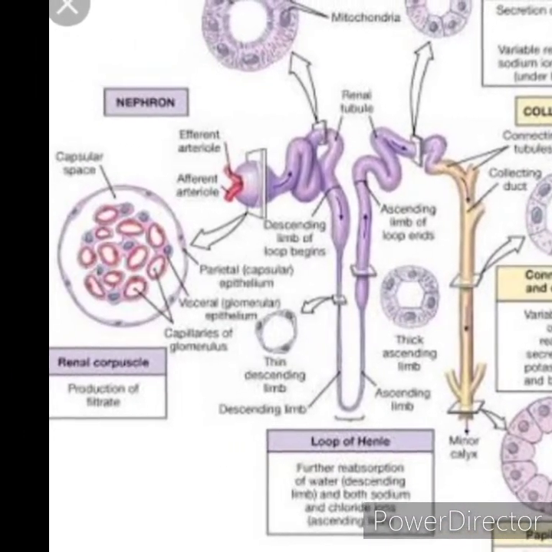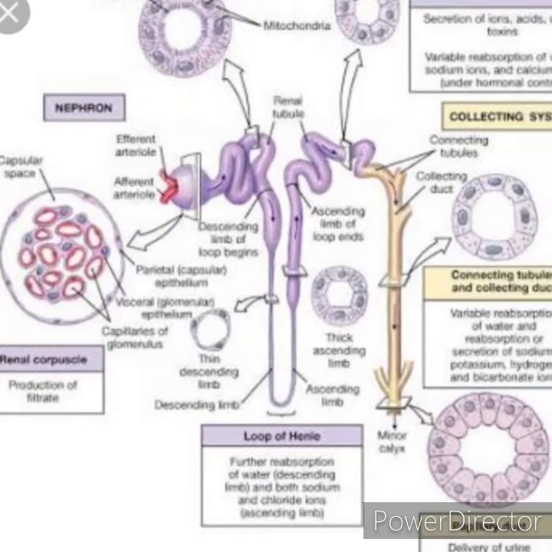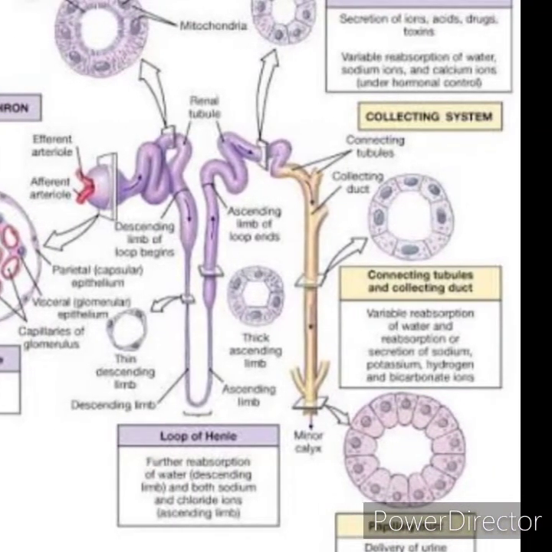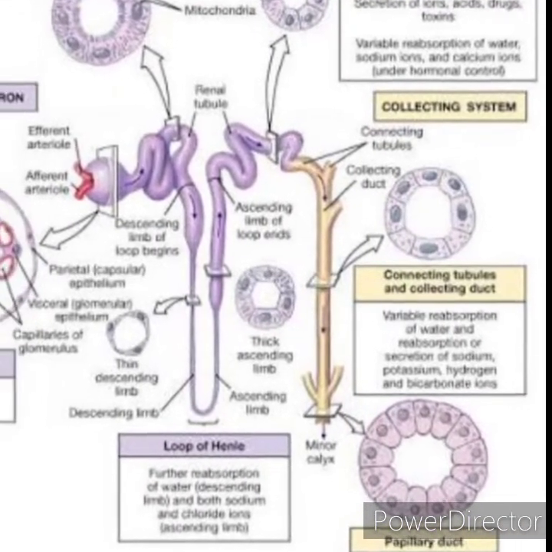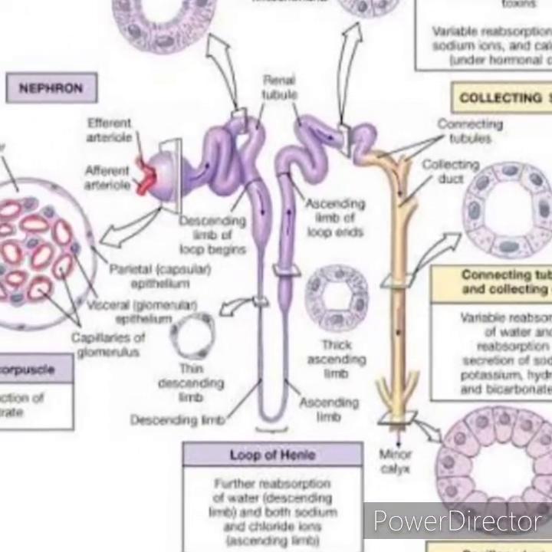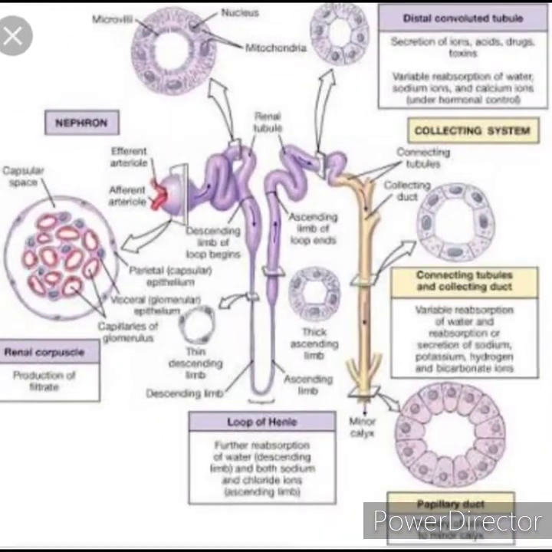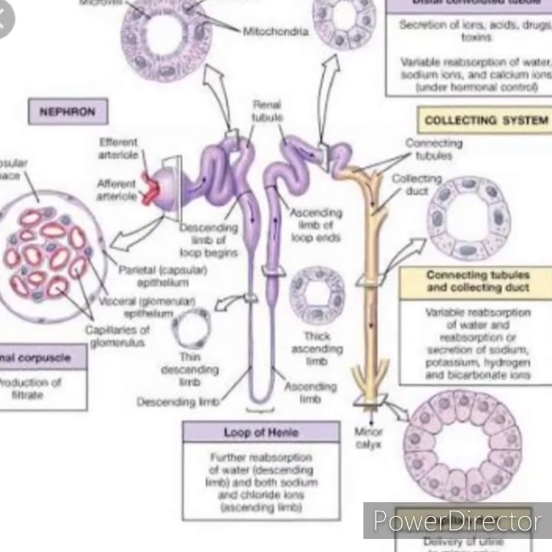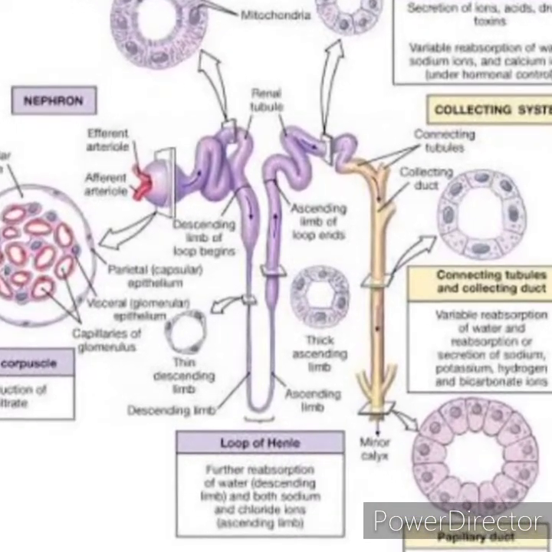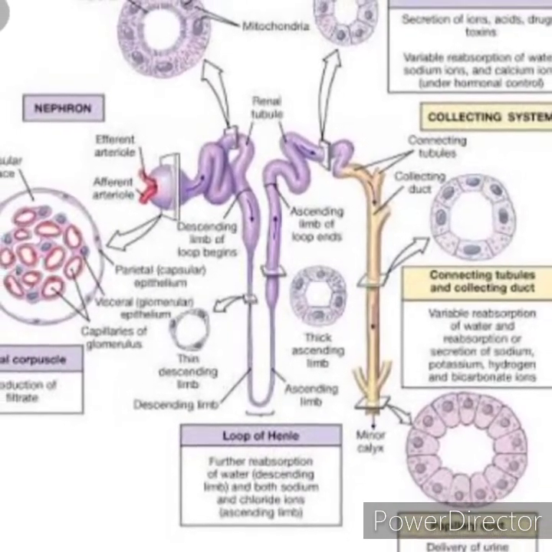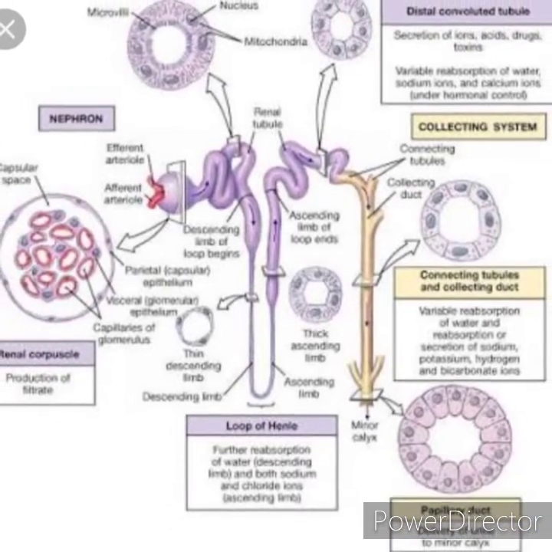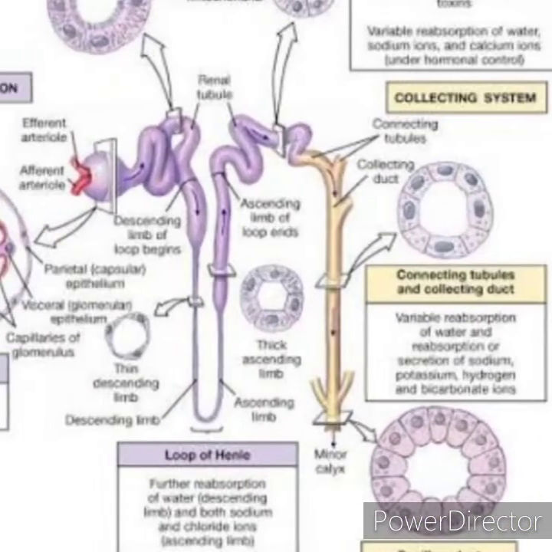Histology of proximal convoluted tubule. Proximal convoluted tubule is formed by a single layer of cuboidal epithelial cell. The feature of this cell is the presence of hair-like projection directed toward the lumen of the tubule. Because of the presence of this projection, the epithelial cells are called brush-bordered cells.